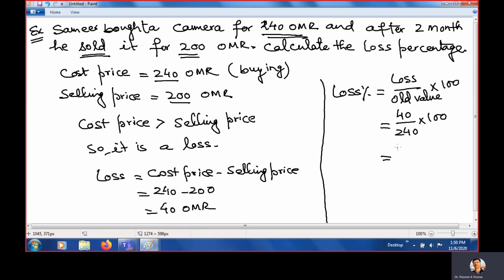So if we divide it, it is 4,000 upon 240. This cancels a 0. And if you divide, you can divide 400 by 24. It will be 16 point something, almost 16.5%.